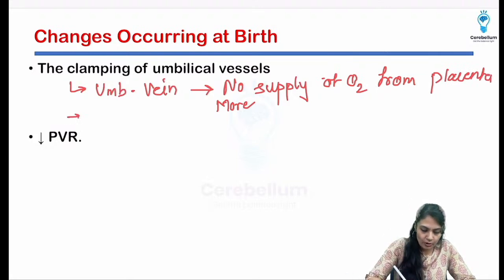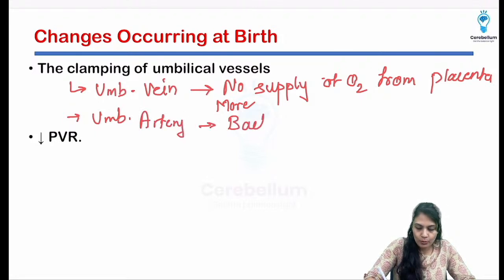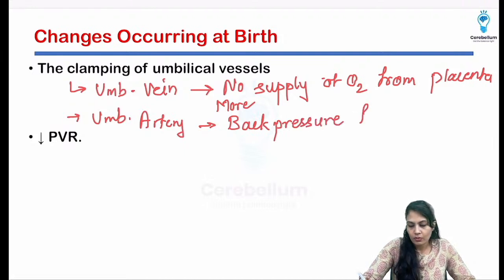As well as we are going to clamp the umbilical artery. So it is going to put back pressure from the systemic vessels.